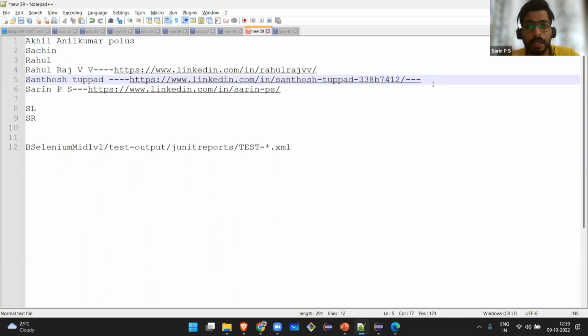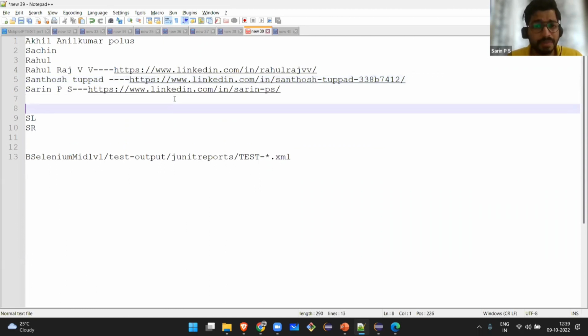So you can connect with him. He will help you to learn some basic security testing and all. So he's also taking sessions like this. We can get connected. If possible, we can have sessions from Rahul and Santosh also in the future, which will help you a lot. Any other questions?